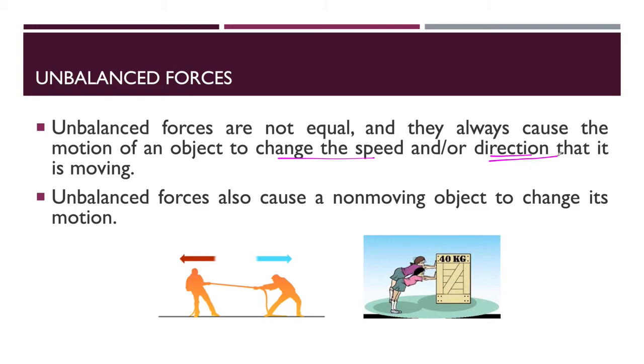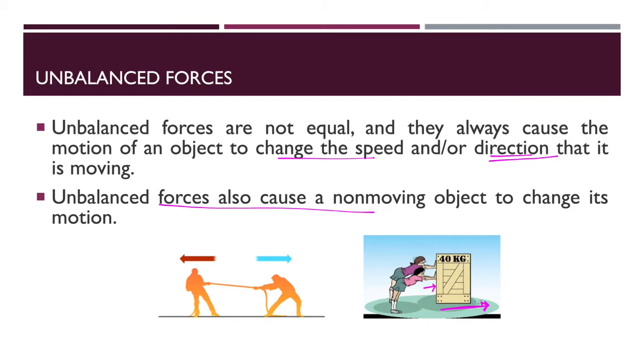The unbalanced force can also cause a non-moving object to change its motion. That means if two people apply unbalanced force on an object, then this object can change its place through motion.